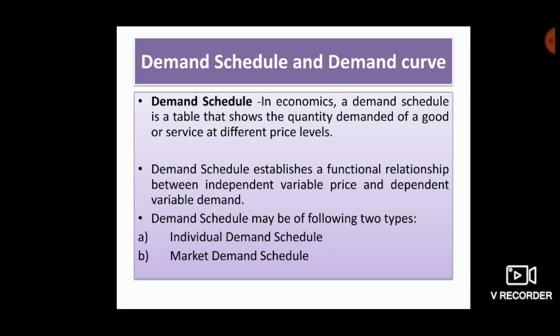In other words, demand schedule establishes a functional relationship between independent variable and dependent variable.